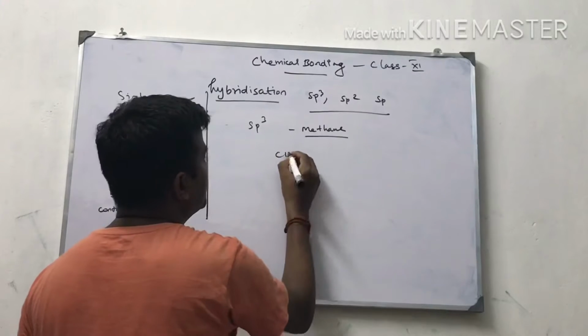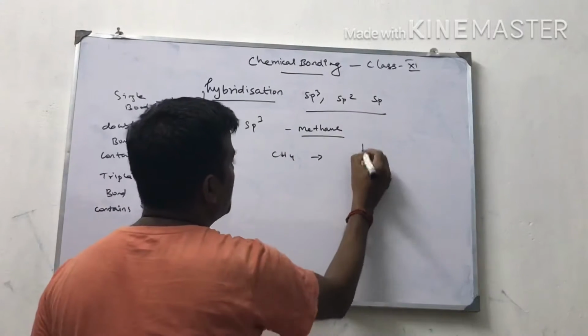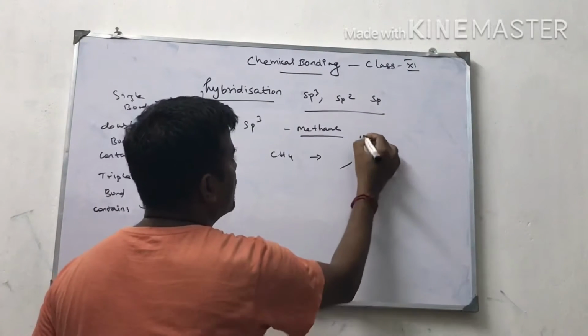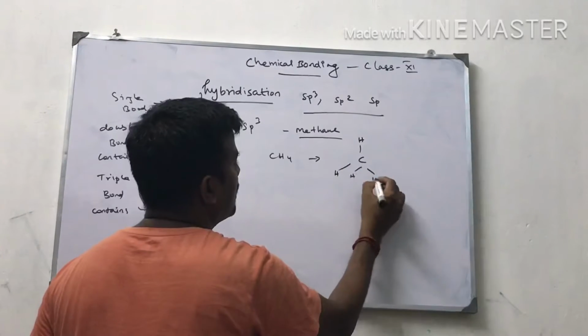sp3 methane, CH4. The structure will be carbon like this, with hydrogen, hydrogen, hydrogen.